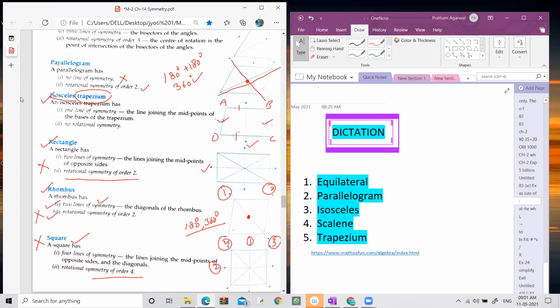But if I add the word isosceles to trapezium, it means the pair which is not parallel is equal in length. As you can see, AB and DC are parallel to each other, but their lengths are not equal. One is the shorter line and the other is the greater line in comparison to AB. But when you see AD and BC, these are the non-parallel sides. If the non-parallel sides are equal in length, then it is said to be an isosceles trapezium. I hope it is clear what the difference is between trapezium and isosceles trapezium.